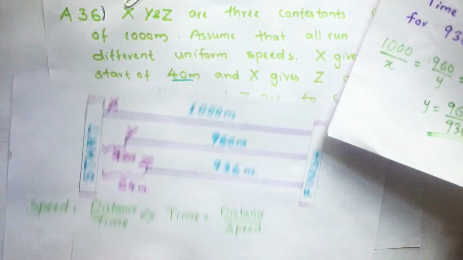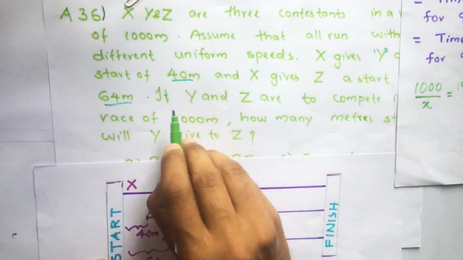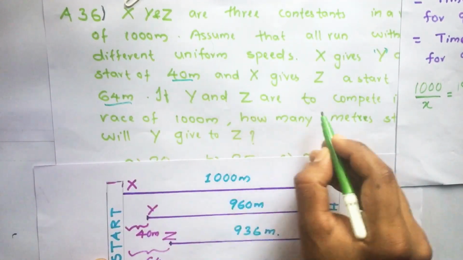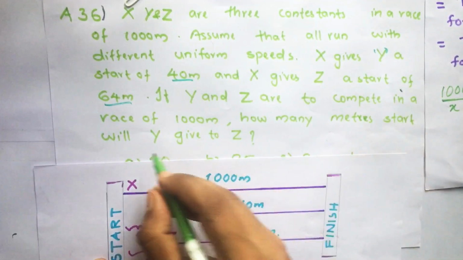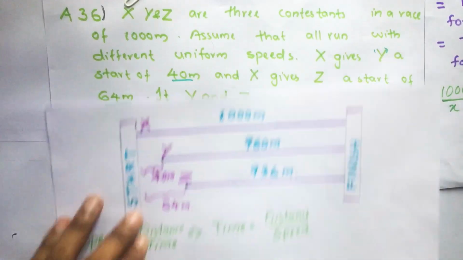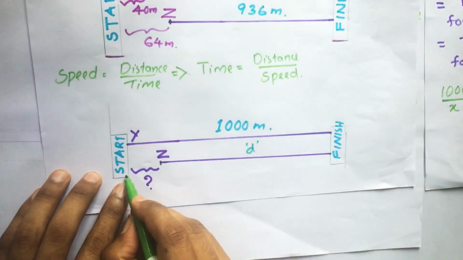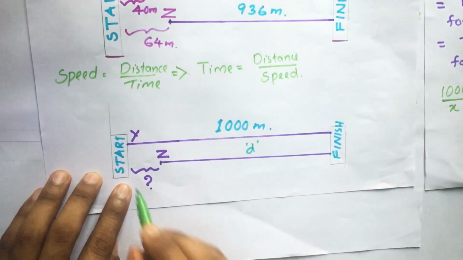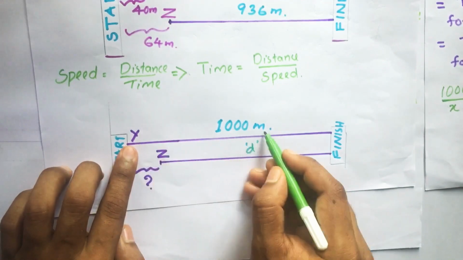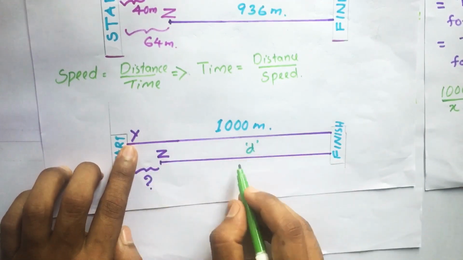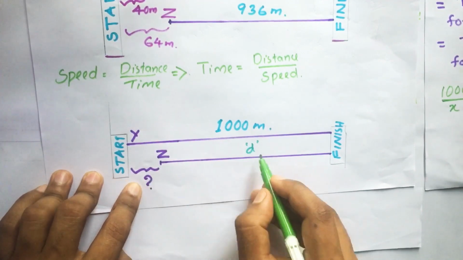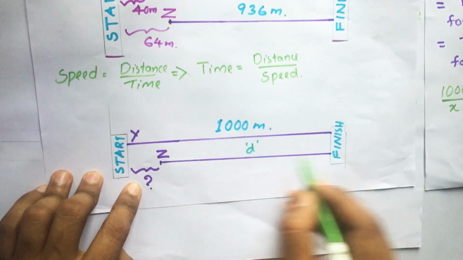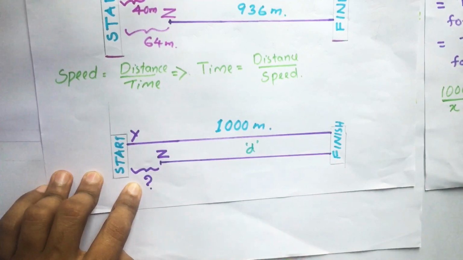Then let's see the next statement. If Y and Z are to compete in a race of 1000 meter, how many meters start will Y give to Z? So here this is the starting point and this is the finishing point. Here Y is running for 1000 meter and Y has to give some start to Z, so that both will reach the finishing point at the same time.